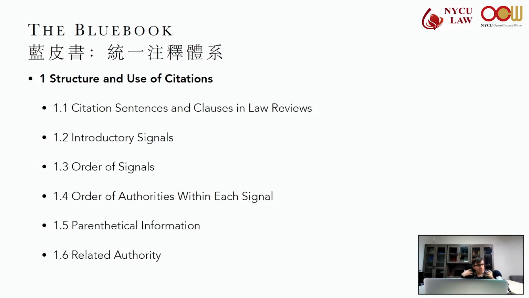And sometimes we will use other signals along with the e.g. signal, like cf. or but cf. This signal is italicized with a comma following it. And remember, the comma is italicized as well.